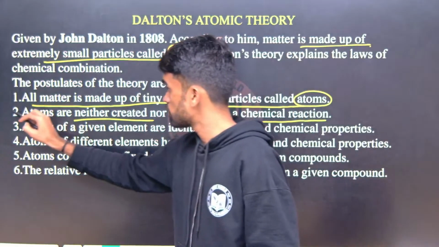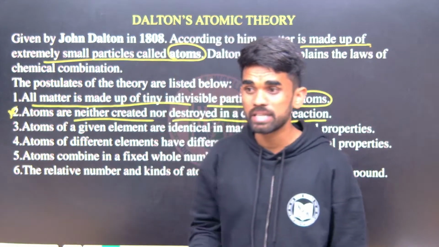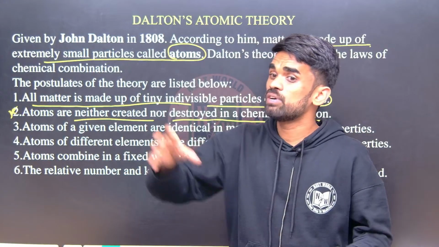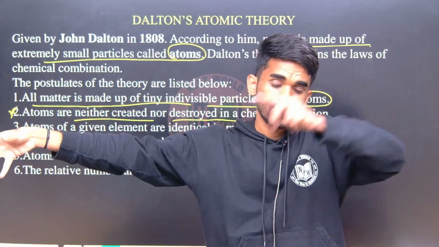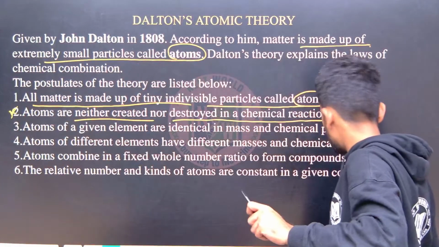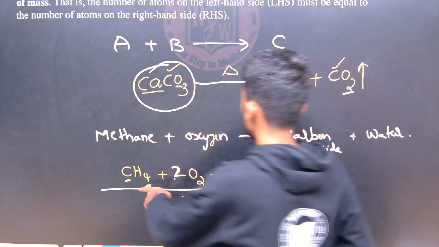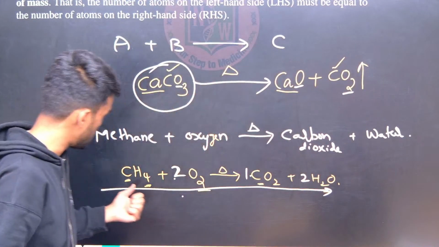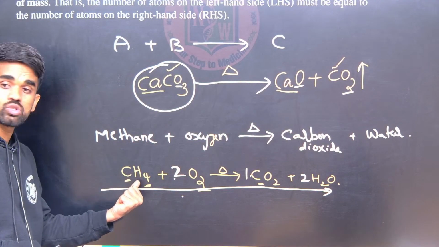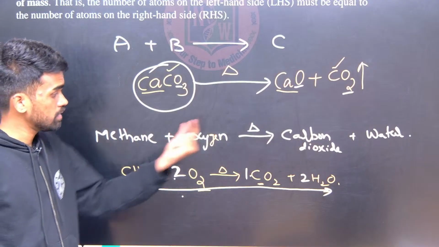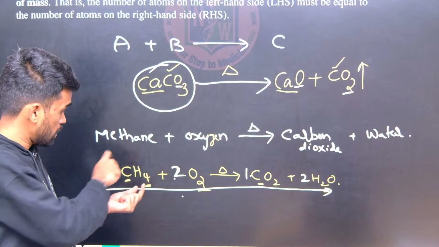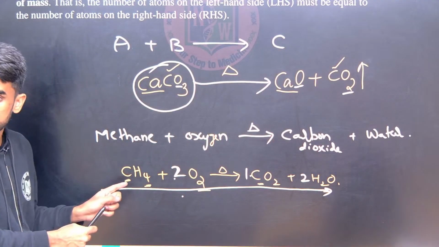This is also a very important point: atoms can neither be created nor be destroyed. During a chemical reaction, whatever atoms are present on the reactant side should be present on the product side. What you have seen in this methane example or calcium oxide example, in methane, carbon and hydrogen are combined, but on this side the atoms are not combined as on the reactant side.